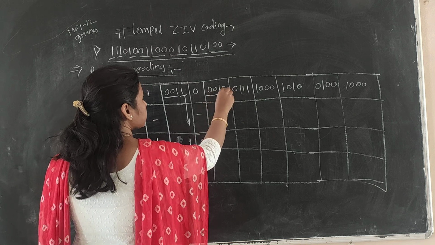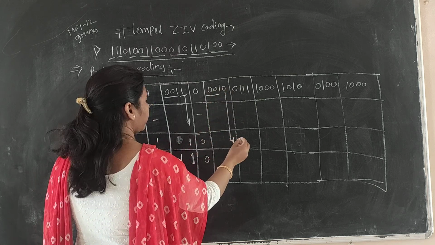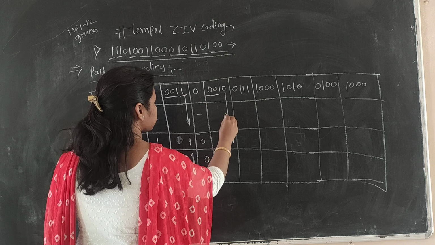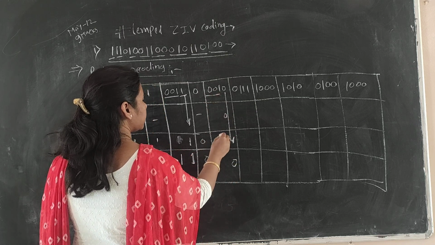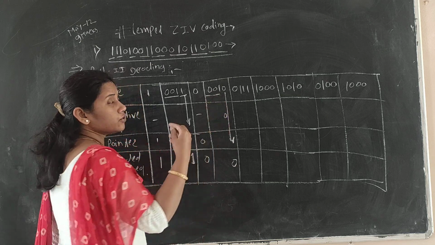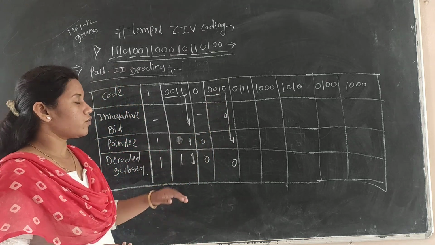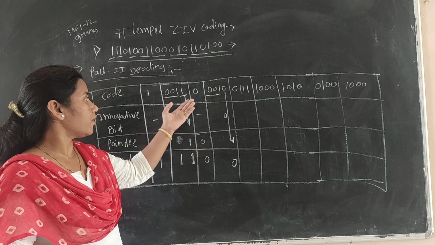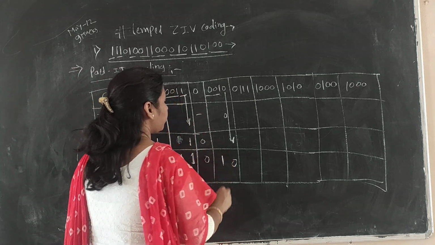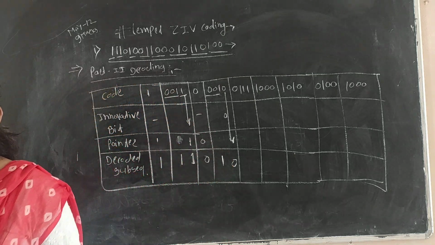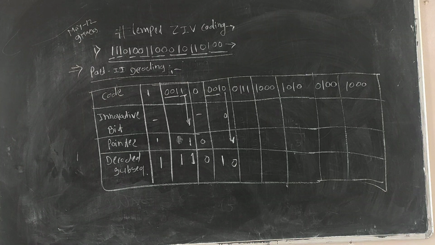Now this 0 we will take as it is, 0. From this 0, it is the innovative bit, we will take as it is here, and whatever 0, 0, 1 is there, we have to see in the encoder table where it is 0, 0, 1. That's why it is at position 1, so we can write here a 1.